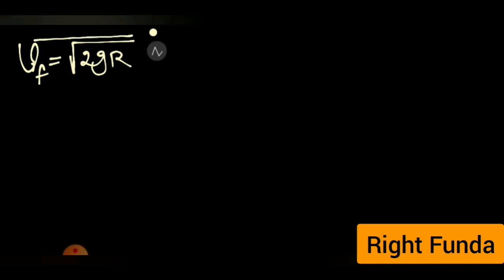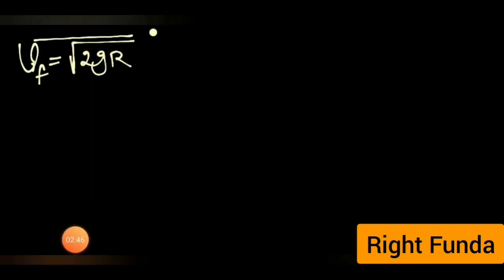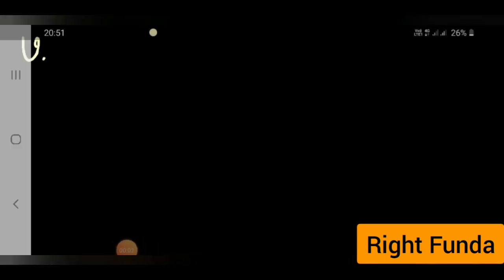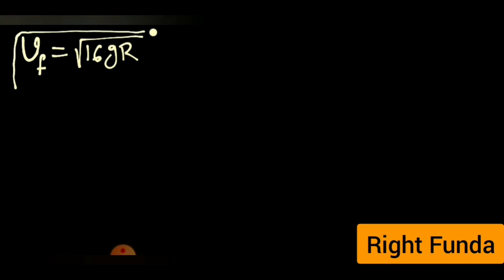Sorry, this will be equal to 8gr. So simplifying this, we get the velocity of the body when it strikes the surface to be equal to under root of 16gr. This is the formula we obtained for the Vf.